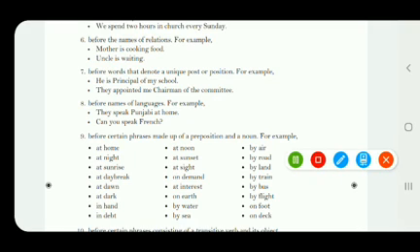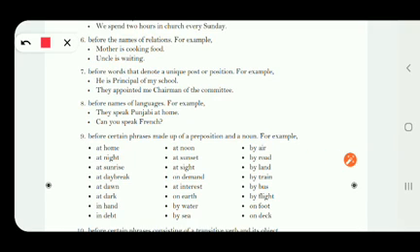Now, seventh one: before words that denote a unique post or position. When we are talking about a unique post, meaning a rank or a position, we do not use any articles before them. For example, he is principal of my school. Principal is a post. They appointed me chairman of the committee. Chairman is also a post. So you have seen no article is used before that, right?